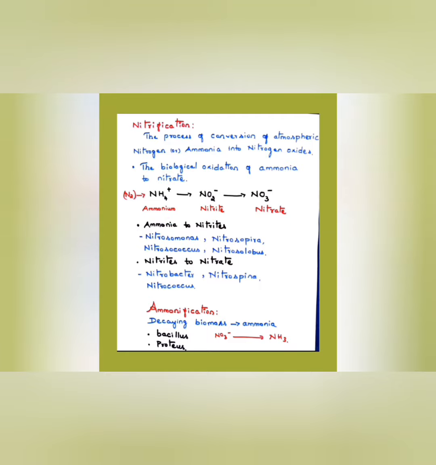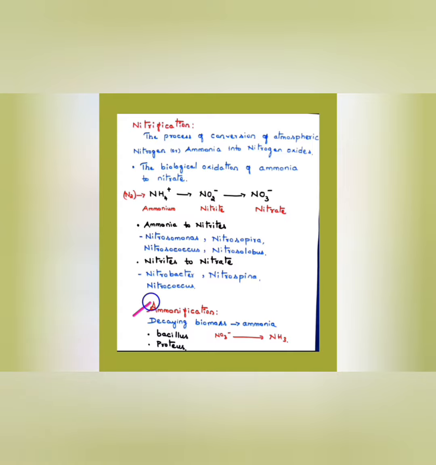Okay, and to convert ammonia into nitrite, the bacteria which help are Nitrosomonas, and the second one you remember, Nitrosococcus. Nitrosospira and Nitrosolobus are also helping, but these two are the main ones. And to convert from nitrite to nitrate, Nitrobacter is the main bacteria which helps, and Nitrospina and Nitrococcus are also involved, but you remember this Nitrobacter.